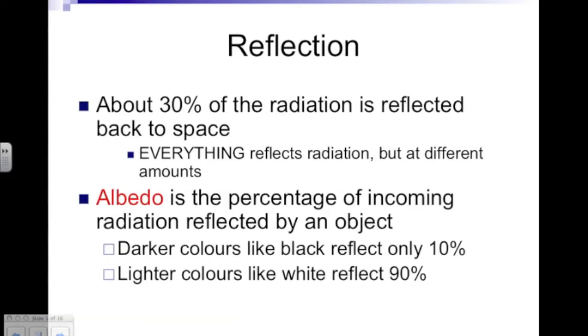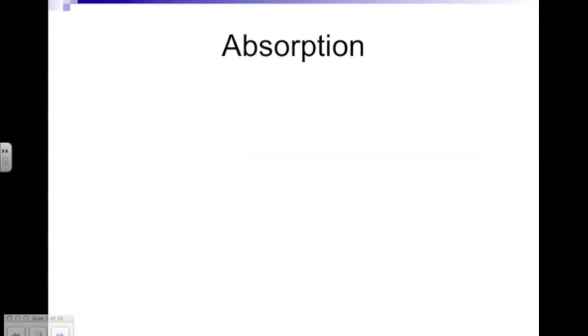Everything reflects radiation, such as a common table or counter. Albedo is the percentage of incoming radiation reflected by an object. So, for example, something shiny has a higher albedo than something that is dull. Darker colors, like black, reflect only 10%, while lighter colors, like white, reflect 90%.